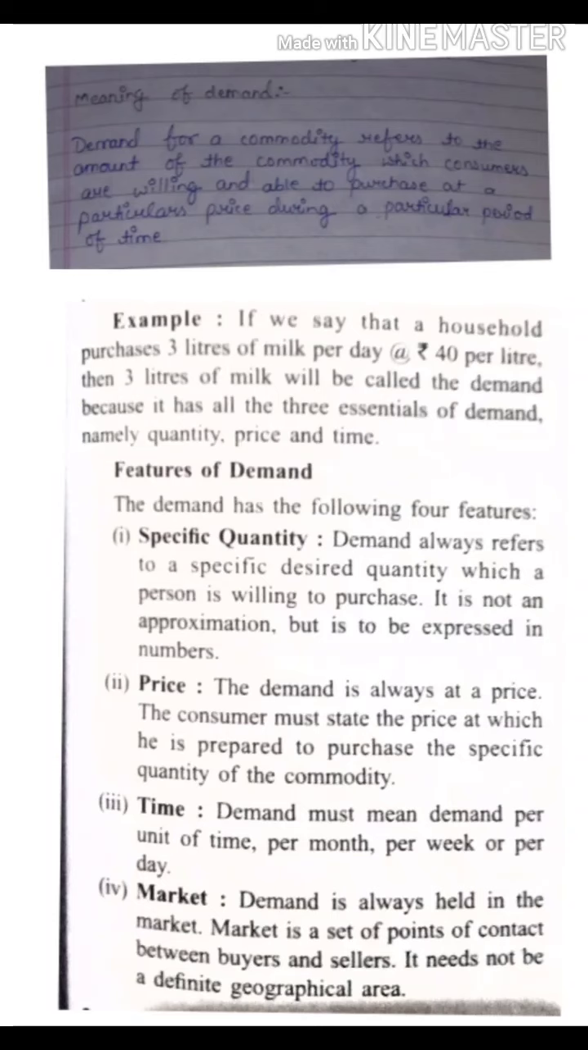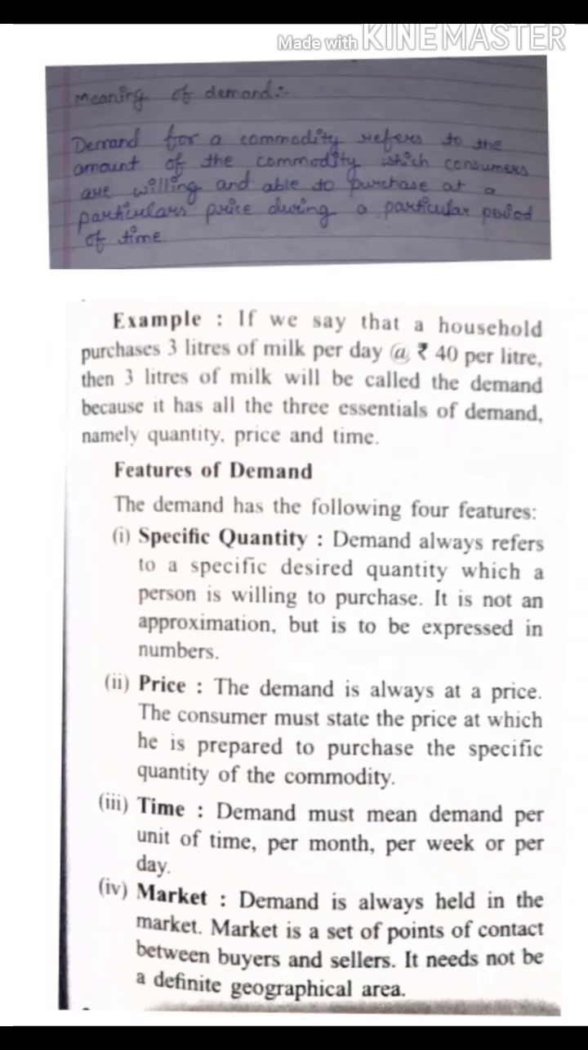Now time. Demand must mean demand per unit of time. That means what time, per month, per week, how much. Every day they were taking 3 liters of milk, so it was daily. So that is what should be stated in time. It can be per day, per week, per month, any. Now market. Now what is market? Demand is always held in the market. No doubt the demand will be in the market only.